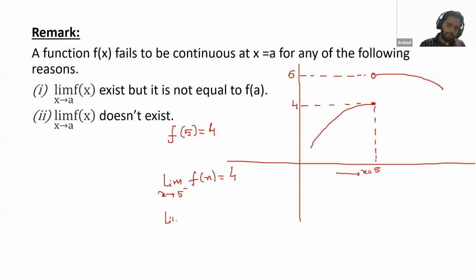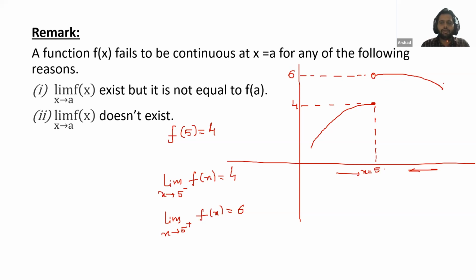Now we will find the RHL, limit x tends to 5 plus f(x). So how can we find the RHL? We will approach this 5 from the right side. So we can see here we have a graph and we will go like this. This graph is approaching what value? This is approaching 6. So how can you find LHL and RHL from the graph?